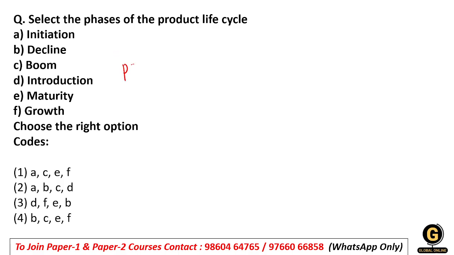So you have to identify the stages of the PLC, product life cycle. So decline will be there, so B should be there. Here B is not there, and here also B is not there. Then after decline the introduction should be there, so D should be there. D and B must come together. Other than this, the maturity should be there: B, D, E and F. So option number 3 will be our right answer for this question.